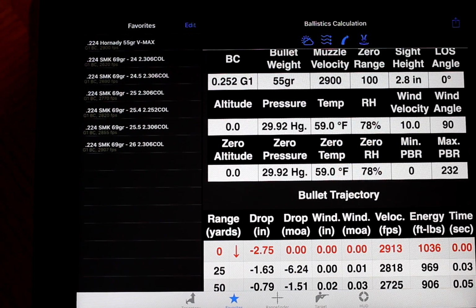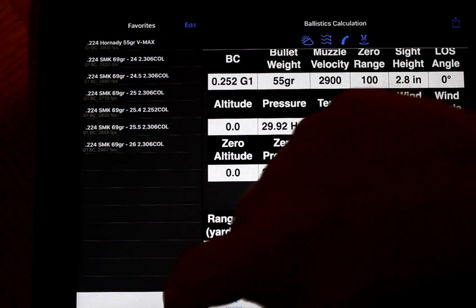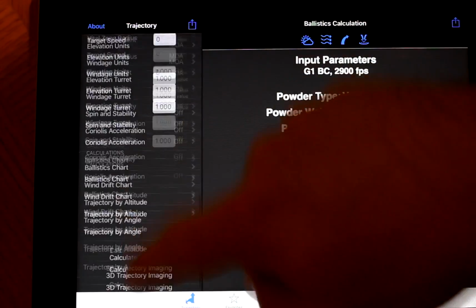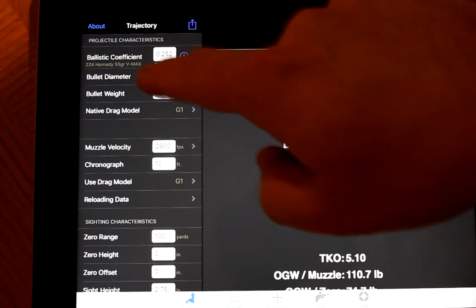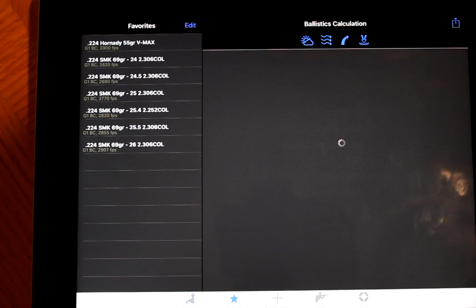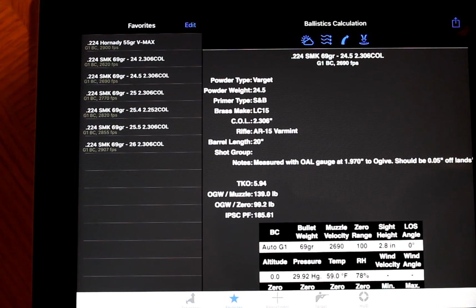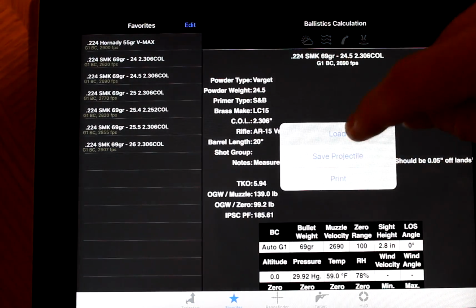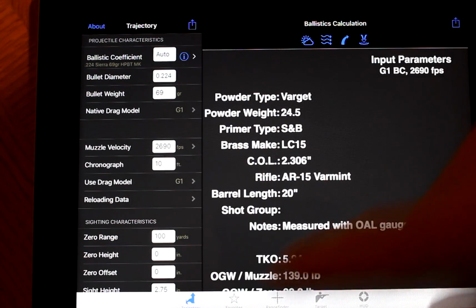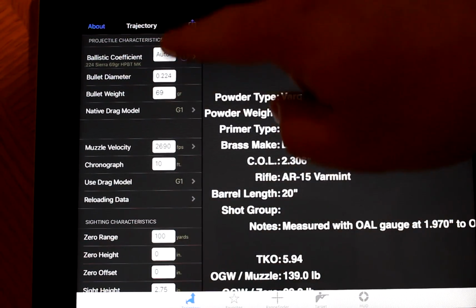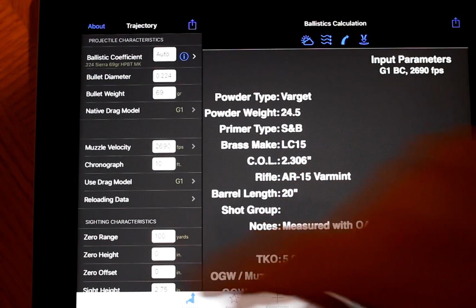So one handy thing is, if you go back here to trajectory, it's going to have your data from your last entry that you just put in. You go over here to favorites, pick one of your ones that you already have saved. You can hit this button. You can load it. Takes you back to your trajectory icon with all your data that you had typed in.